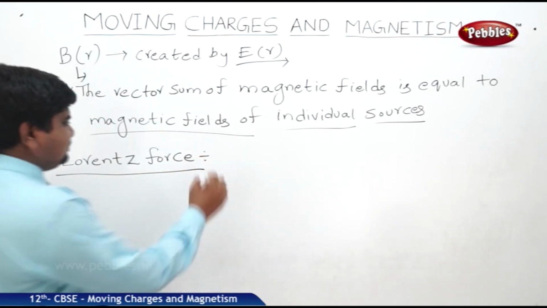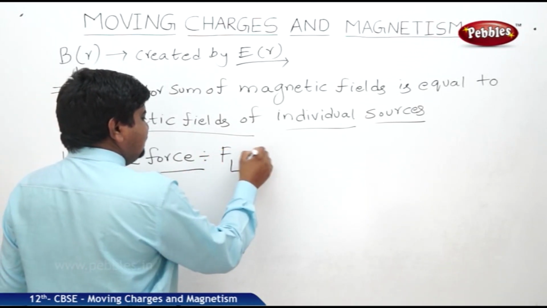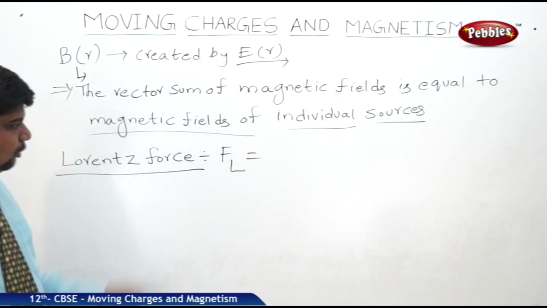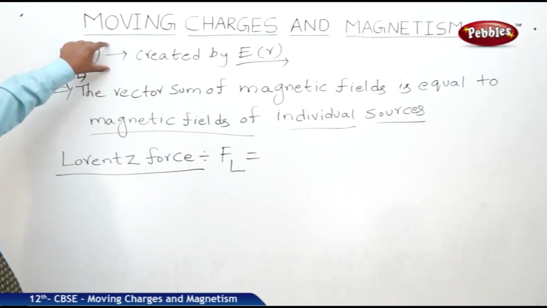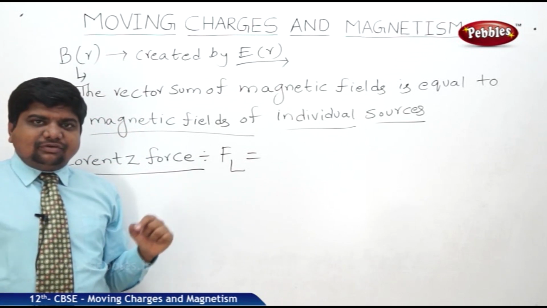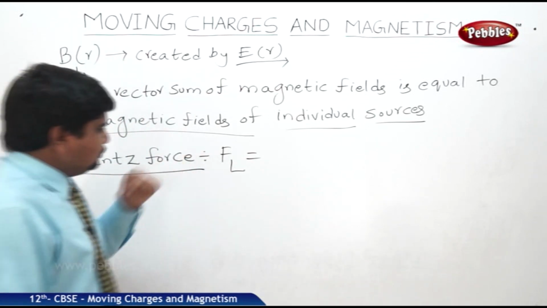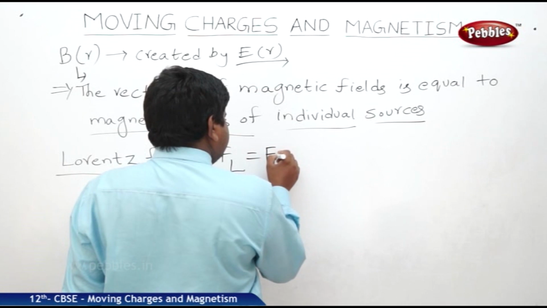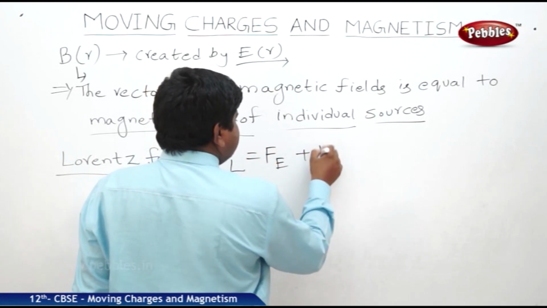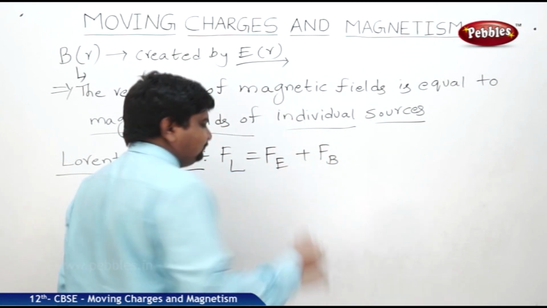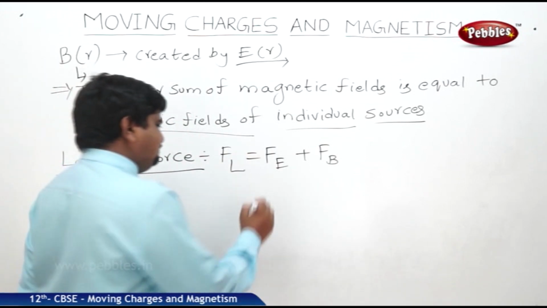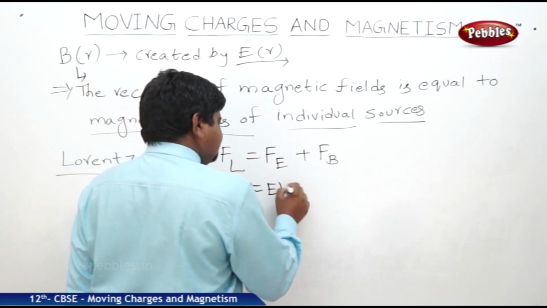What is Lorentz force? The symbol is FL. Lorentz force relates the nature of the electrostatic force and magnetostatic force. So we can write Lorentz force is equal to Fe plus Fb. What is this Fe? Electrostatic force.